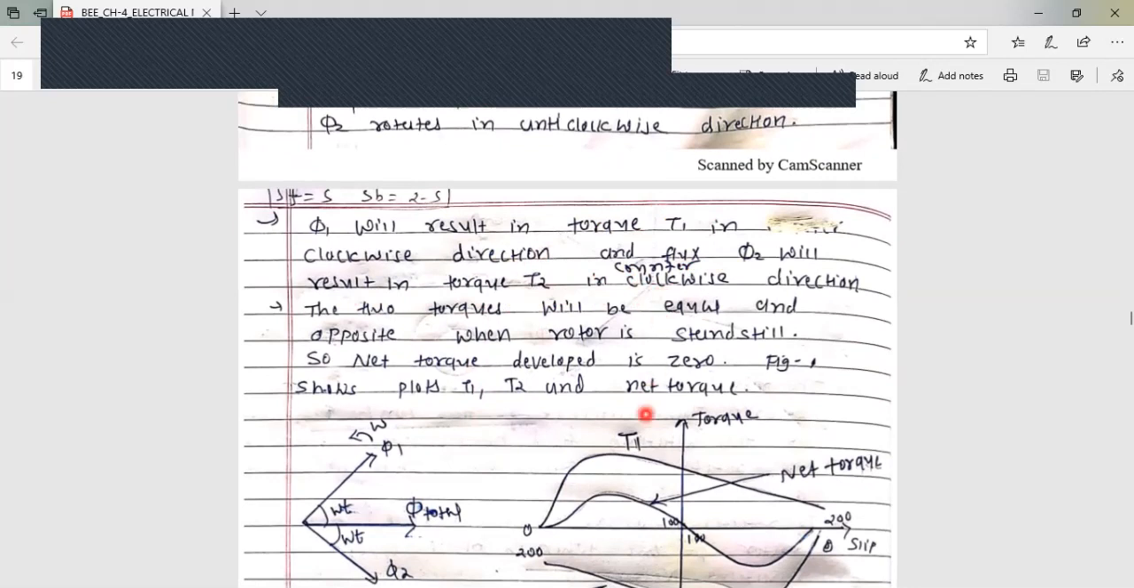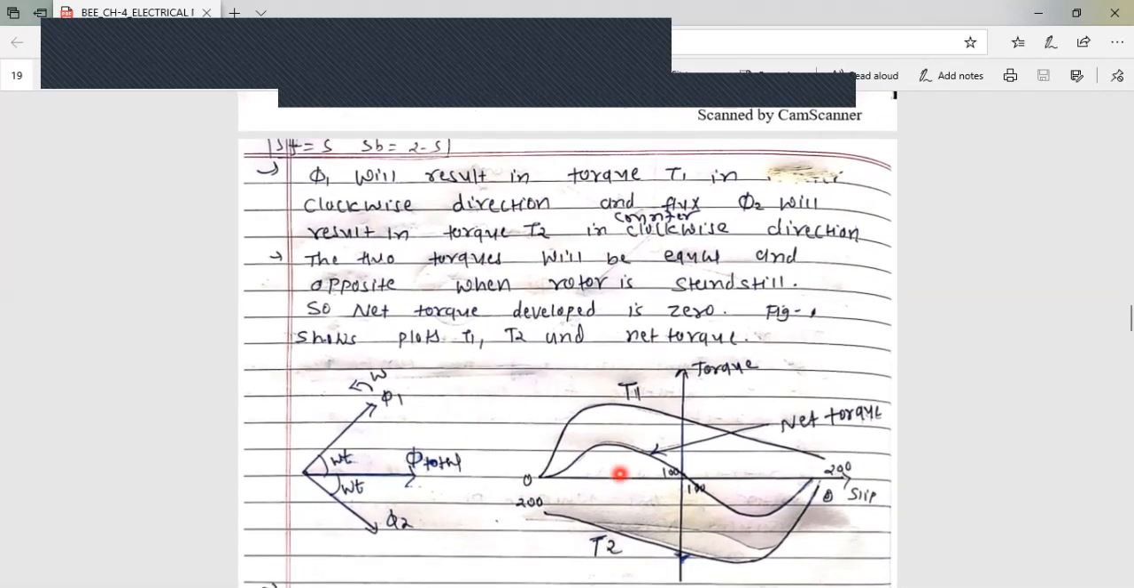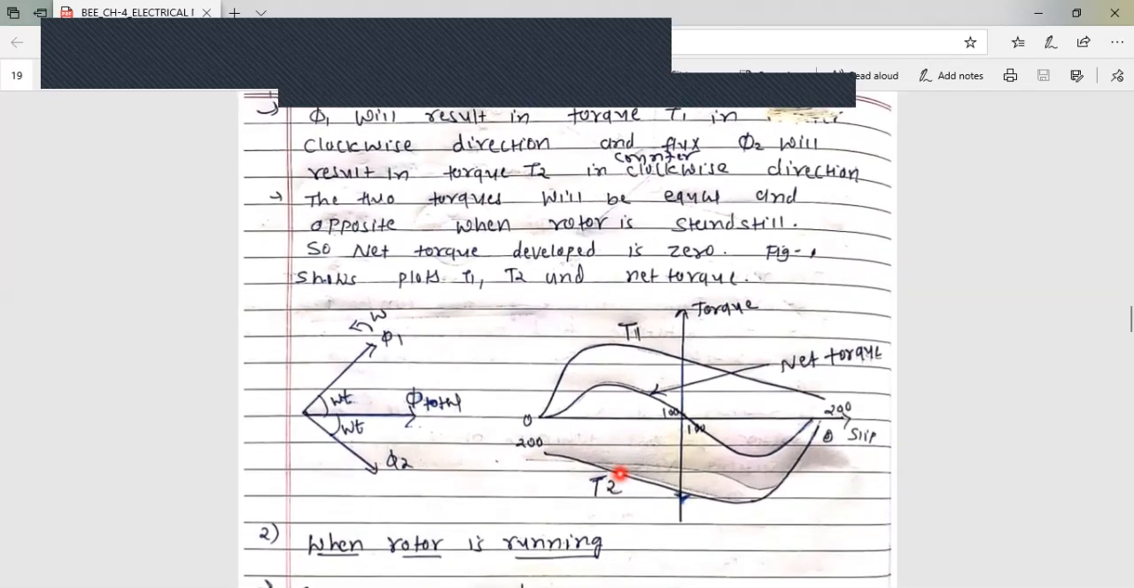See here, from the figure we can see that the net torque developed is 0. This is the two fluxes, angle omega t. This is the total flux. This is the graph between torque and slip. This is the net torque, but this is torque T1 due to phi 1 and this is torque T2 due to phi 2. Both these are in opposite directions.